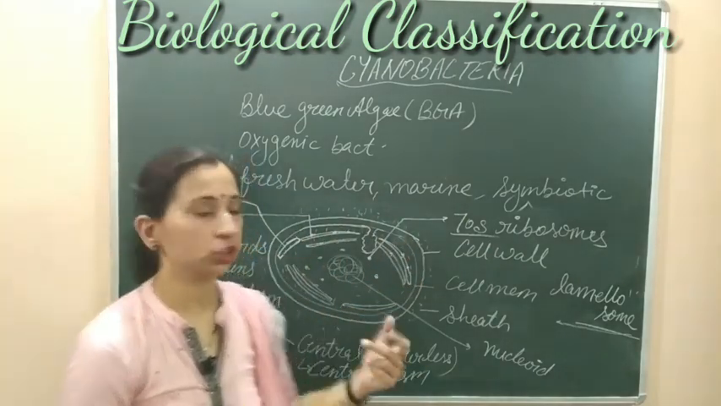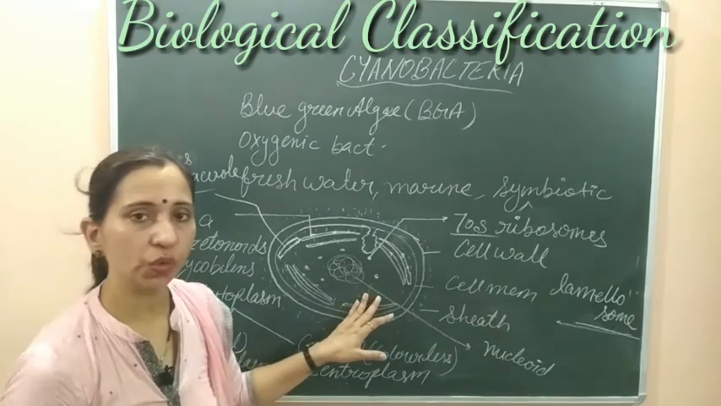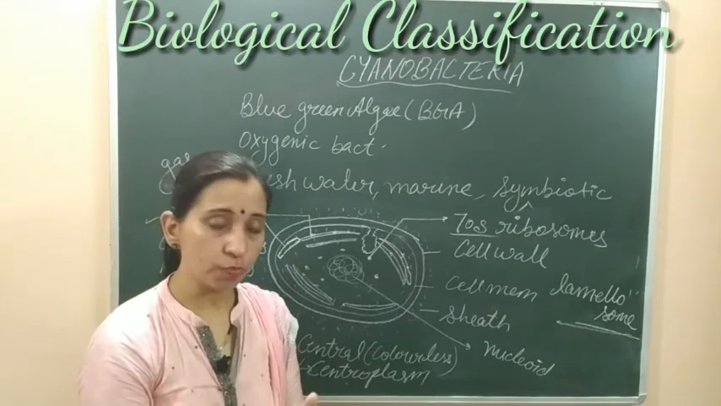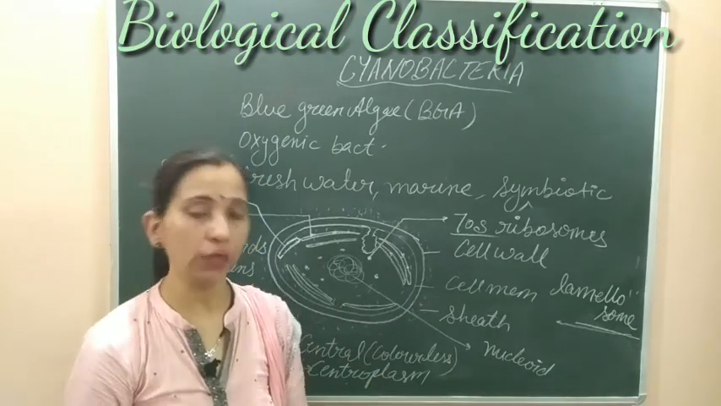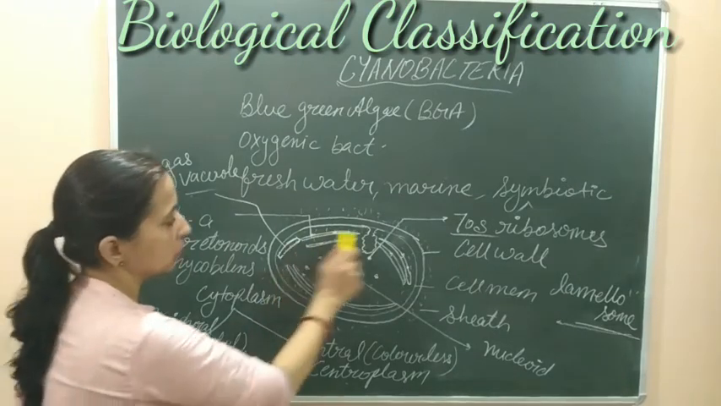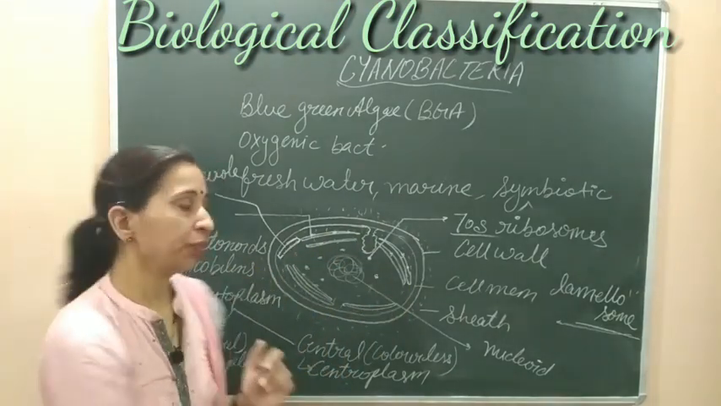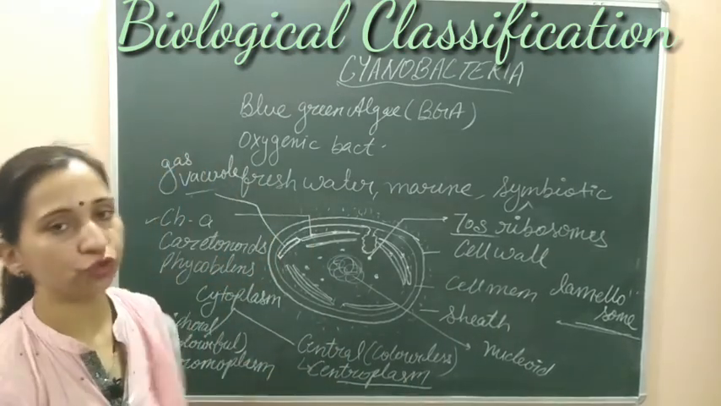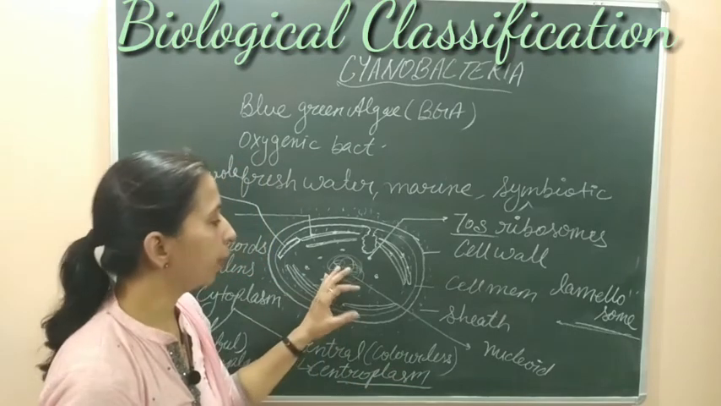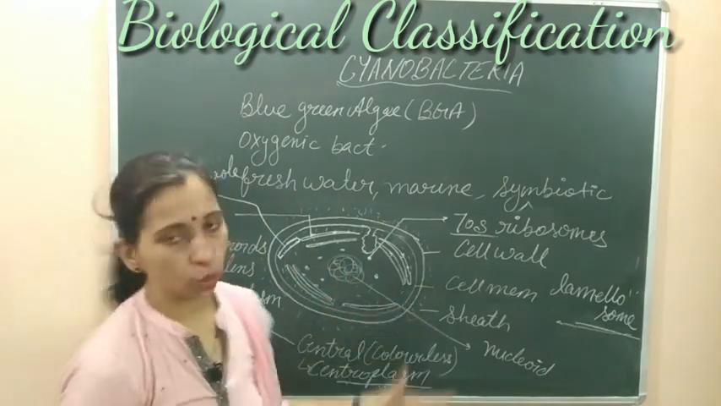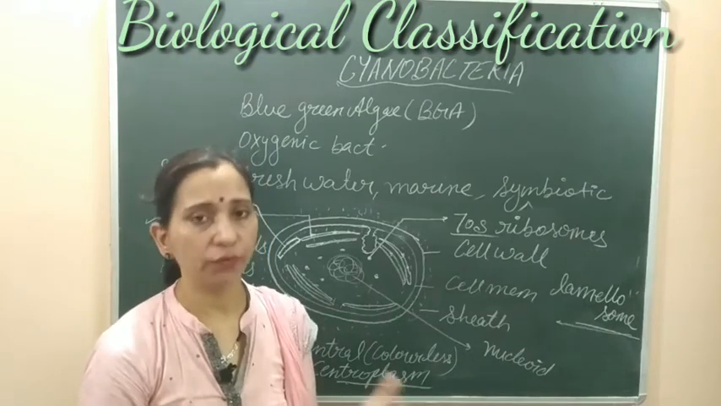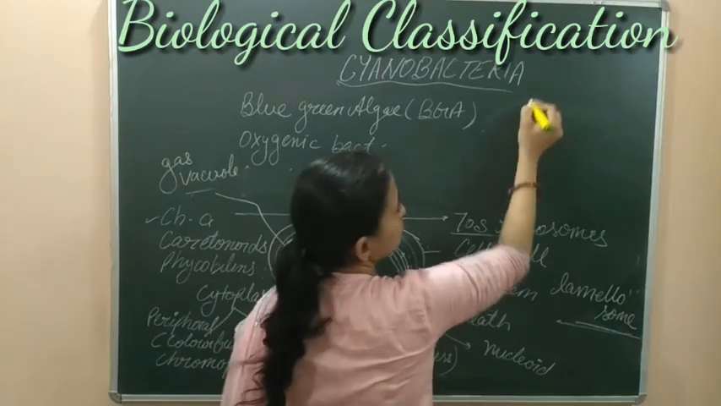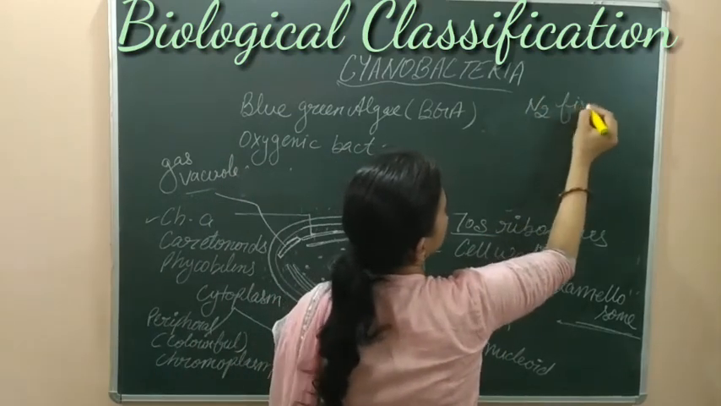Outside the cell wall, a gelatinous sheath is found. Inside the cell wall, due to the presence of pigments, the cytoplasm is divided into two parts. The peripheral cytoplasm, which is colorful, is known as chromoplasm. The central part of the cytoplasm, which is colorless, is known as centroplasm. In this centroplasm, the nucleoid, ribosomes, vacuoles, and all the required material of the cell are present. These bacteria also help in nitrogen fixation.